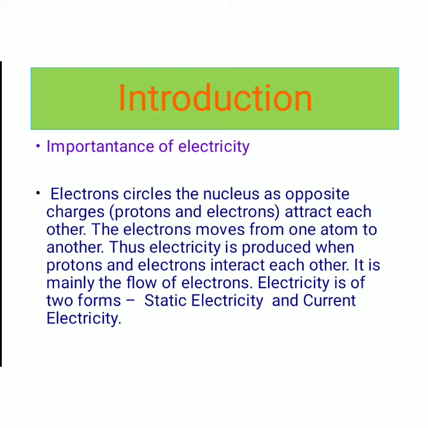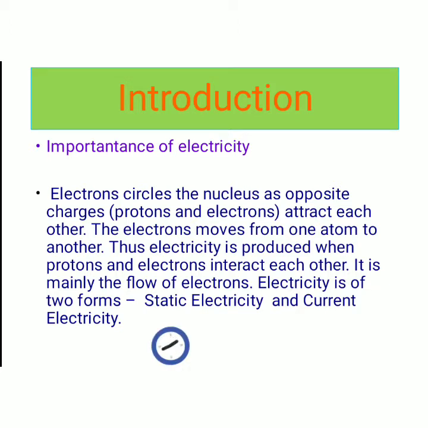You know very well all objects are made up of atoms and molecules. These atoms are made up of protons, electrons, and neutrons. The protons and neutrons are placed at the center of the atom, which is called the nucleus. The electrons move around the nucleus. Here, these electrons possess some energy. The neutrons do not have any charge, protons are positively charged, and electrons are negatively charged.